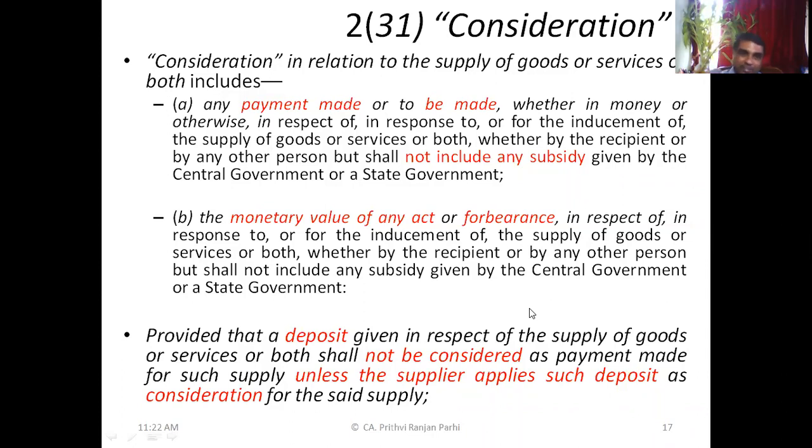For example, suppose I am giving a salary to a doctor. I am giving a consultancy fee to the doctor, that you will be receiving 2 lakh rupees per month. That is the monetary value of any act. What you have to do? You have to come to our business and do certain things.